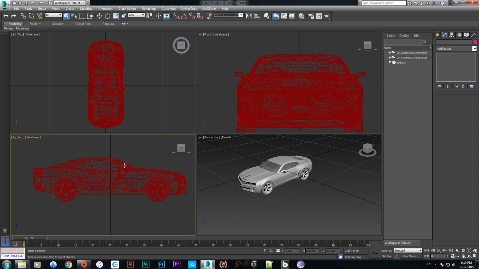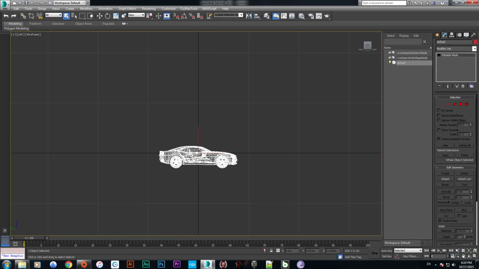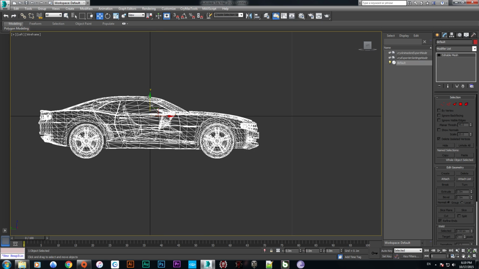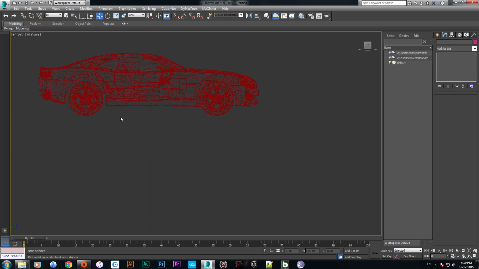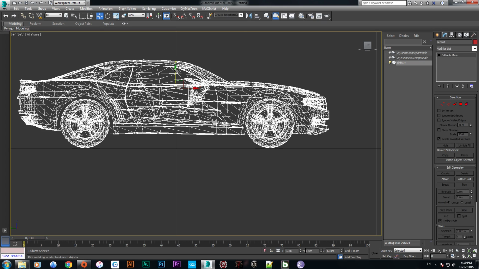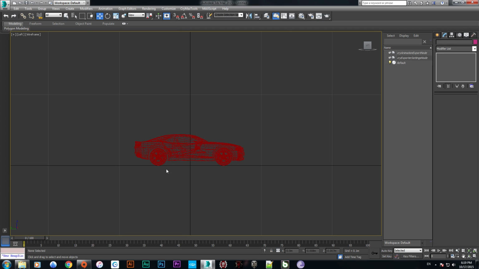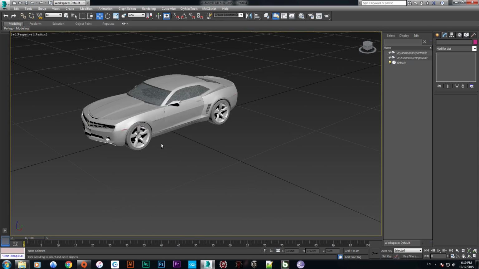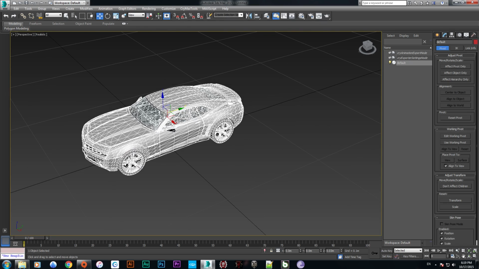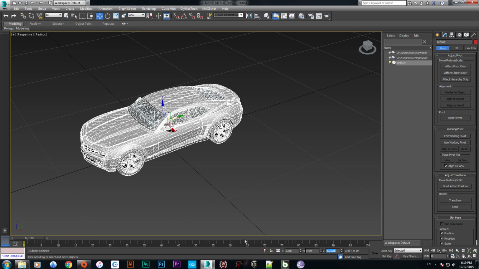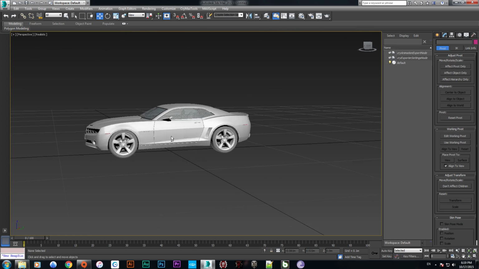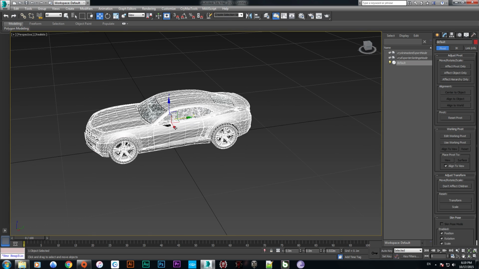Choose this car and move it to 0. Now make its pivot to center and set it to 0 on every axis. The z-axis is fine here.